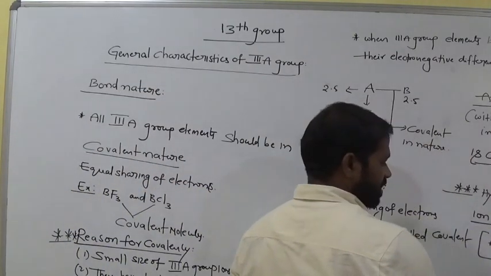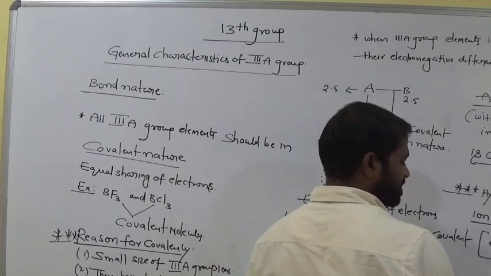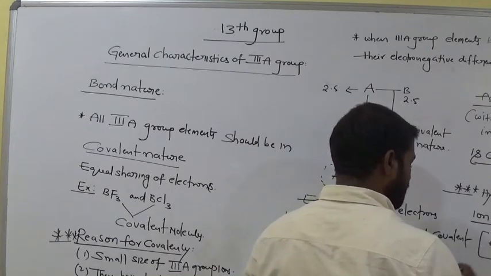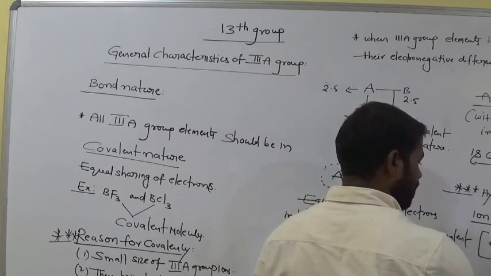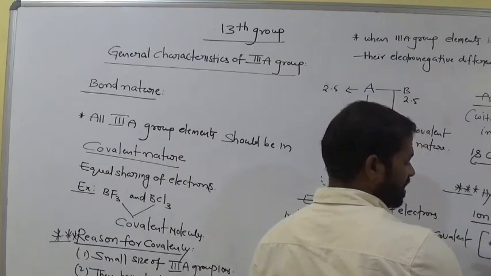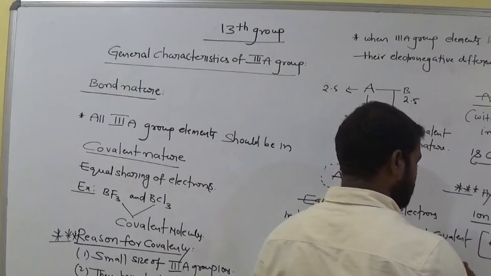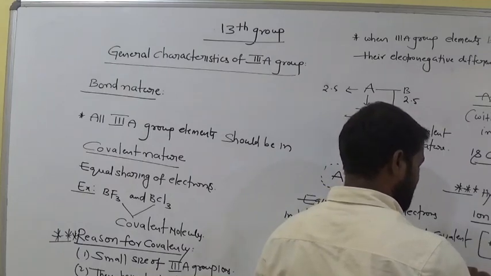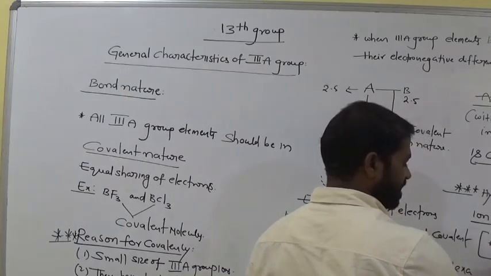So here the name of this compound is aluminium. How many water molecules are there? 6. So we call it hexa.